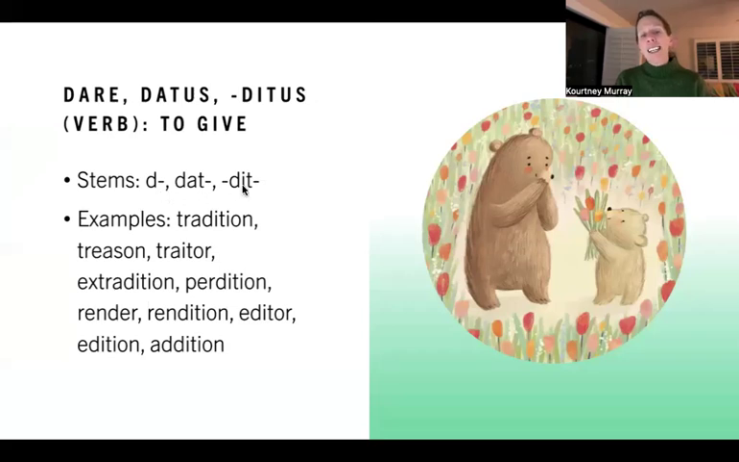But the stems dat and dit do come up quite a bit. And they're subtle, right? So a tradition is something that's handed across. It's trans plus dit, so it's handed across generations. That's what a tradition is.